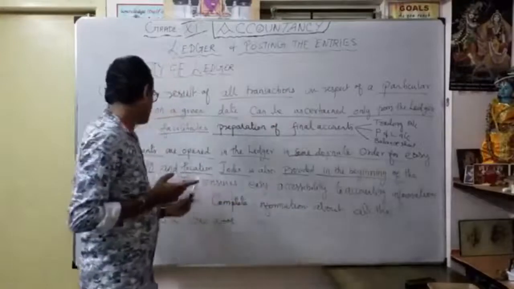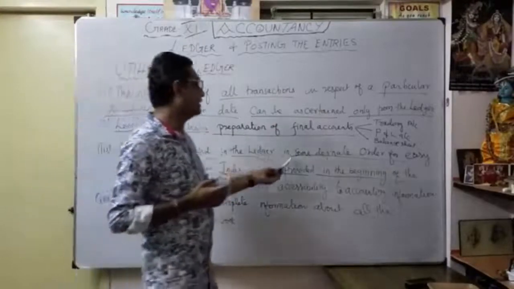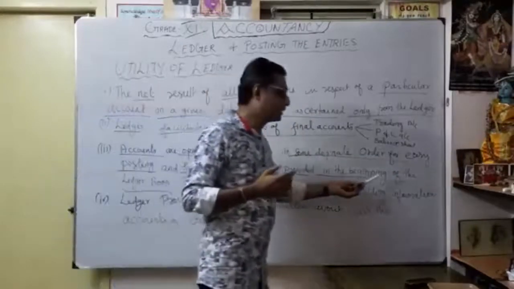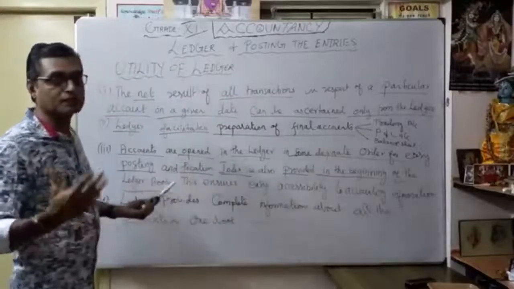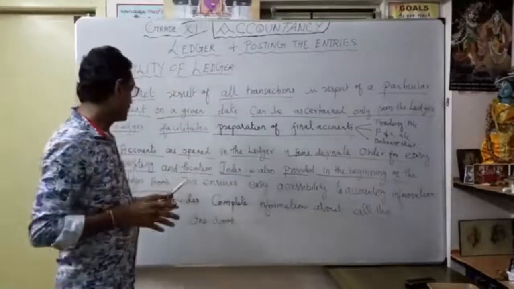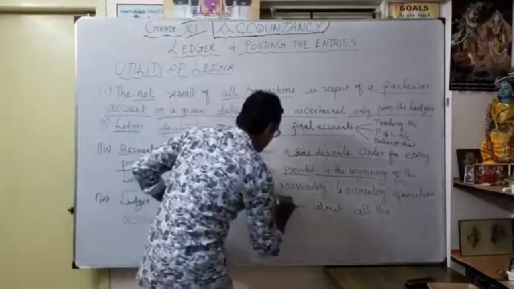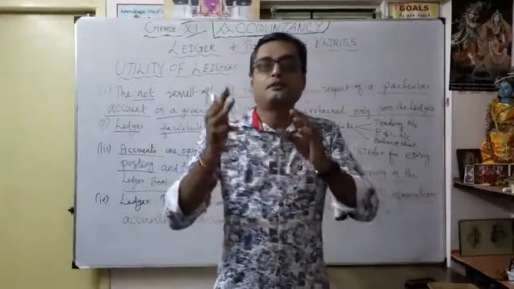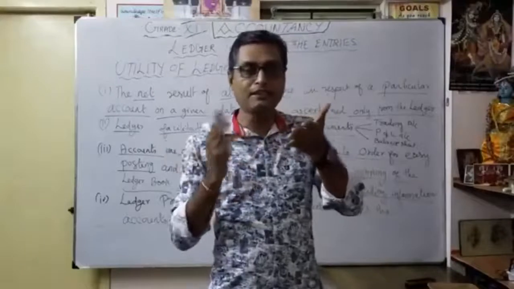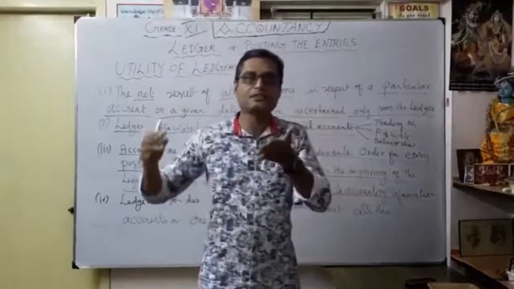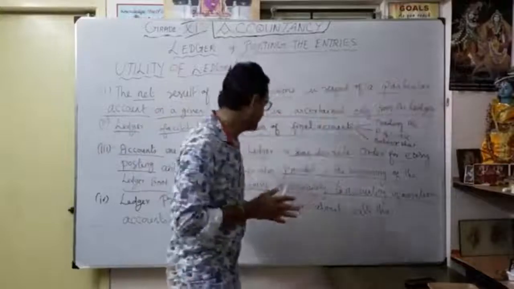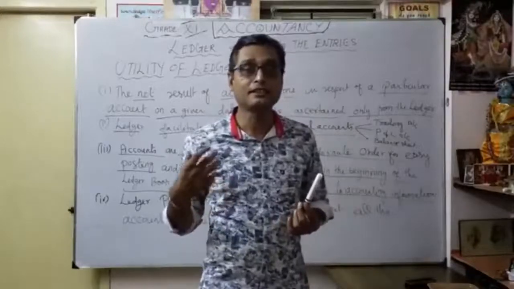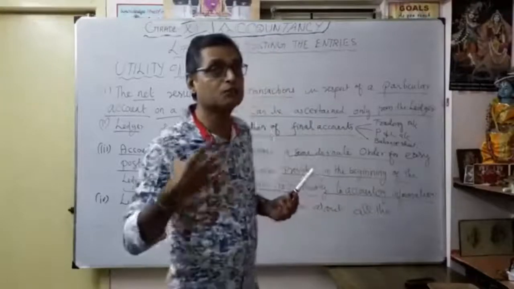Here it ensures accounts are opened in the ledger in some definite order for easy location and posting. Then an index is also provided in the beginning of the ledger. That's what I showed now, how the index is mentioned from the first page. This ensures easy accessibility. When you want to know, at the end of this month, what your sales is, you directly open your ledger, see the index, and find where the sales account is. You can see the particular account directly. It gives access to account information, easy identification of the accounts, and an easy way of identifying where your account is, with full account details.